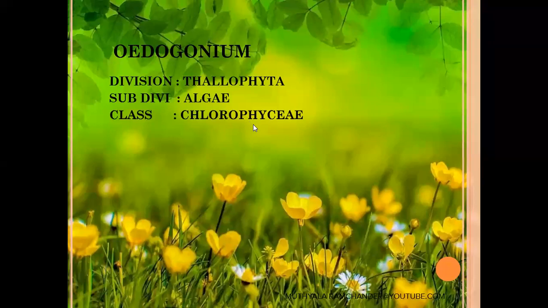Chlorophyceae class algae are dark green in color. And order Edogoniales.